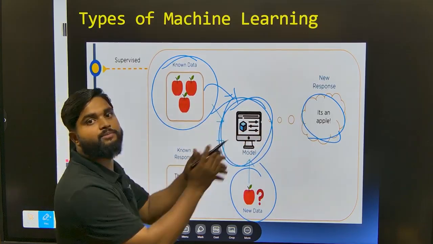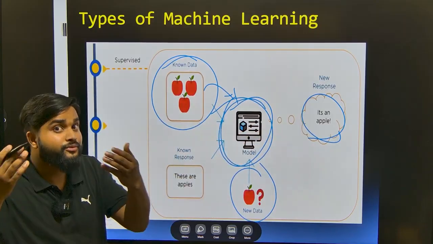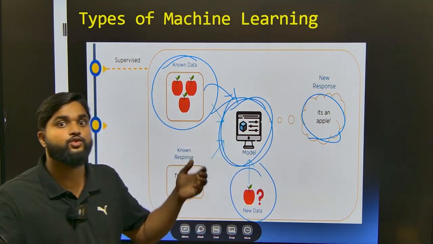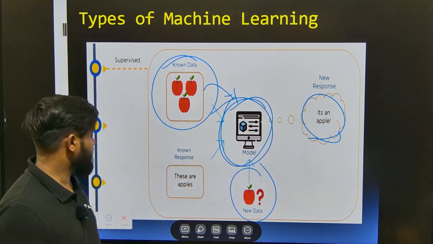What are we telling our machine? We are training you with an apple, so what you have to predict? You have to predict apple only. Why? Because it's a supervised machine learning model.